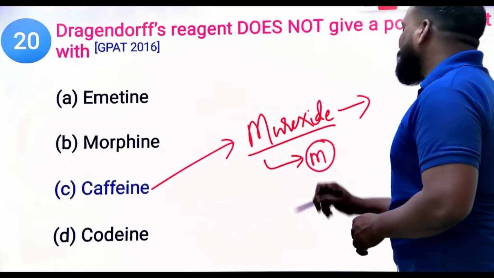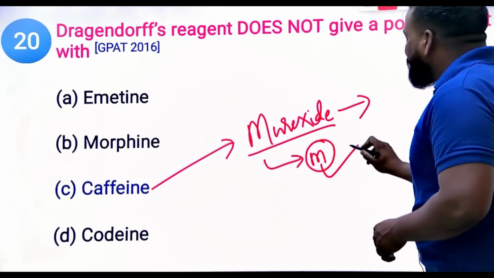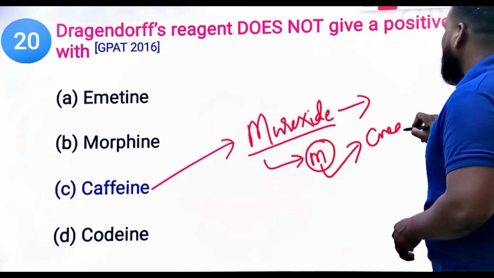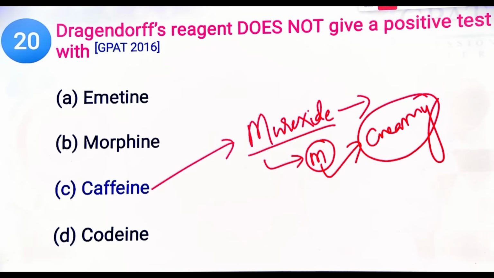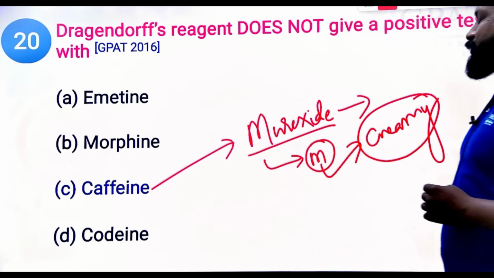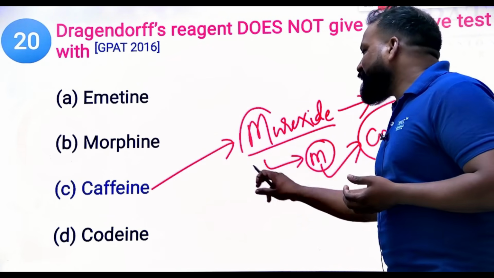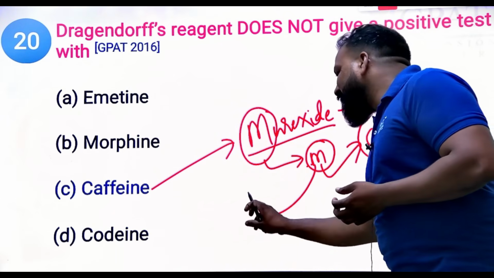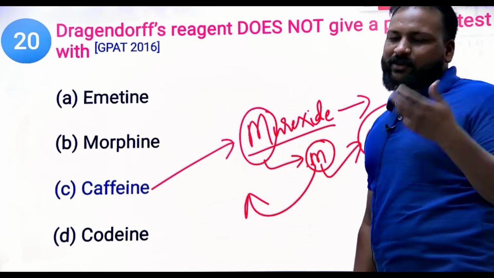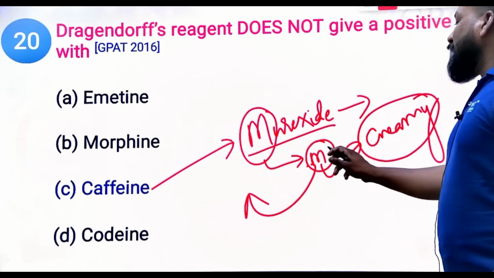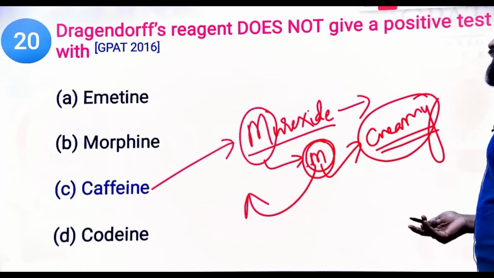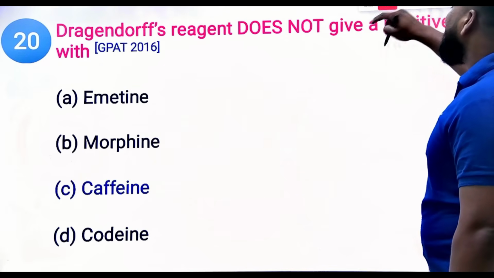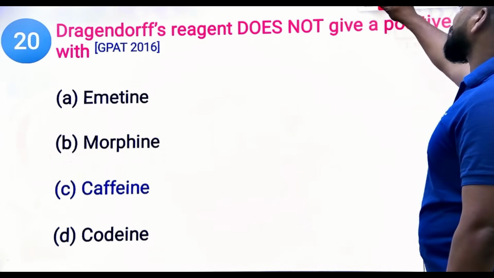In milk we add caffeine to prepare coffee or maybe tea, and from that milk we get the cream, so the final inference is a creamy precipitate. Try to remember this, but caffeine will never respond to the Dragendorff test.